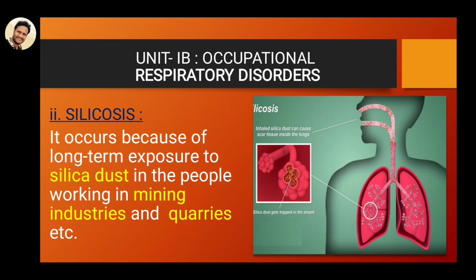And the second occupational respiratory disorder is silicosis. It occurs because of long term exposure to silica dust in people working in mining industries and quarries. For some workers in quarries and mining industries, the dust particles, silica particles, enter into the air, and are inhaled and deposited within the alveoli in the form of silica dust. Here you can see the silica dust deposited in the alveoli. This disease is called silicosis.